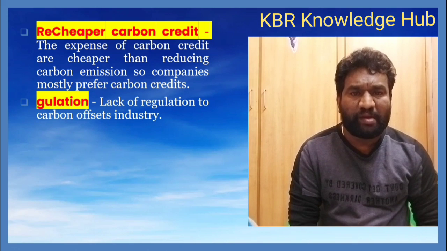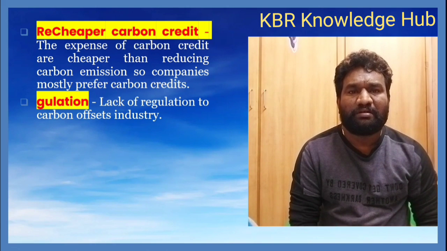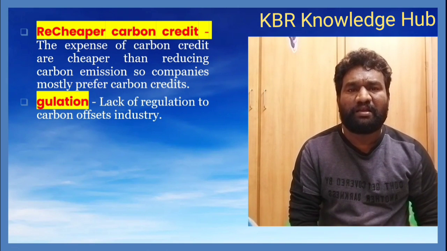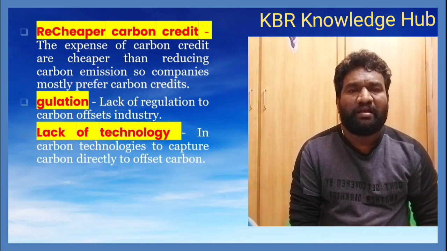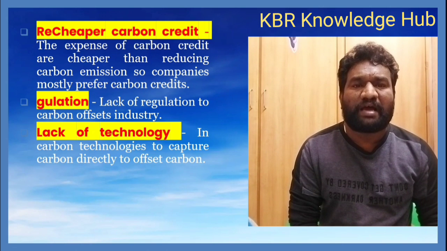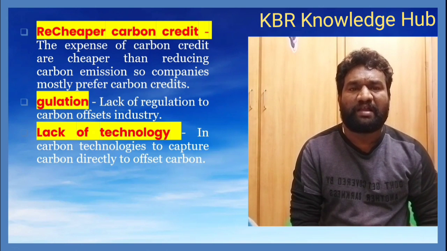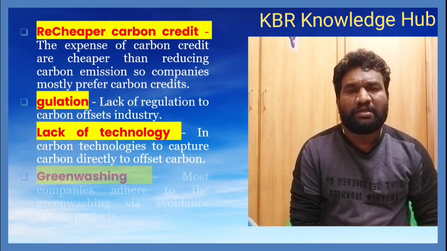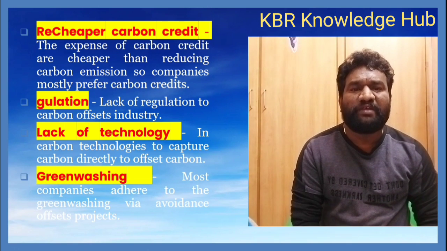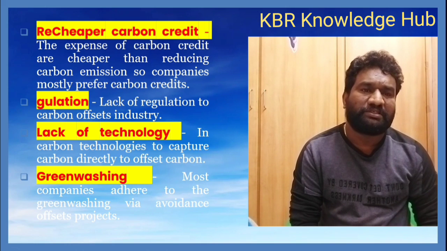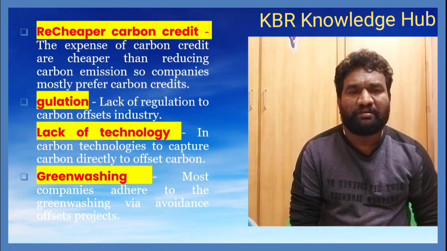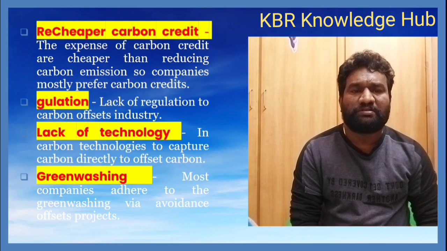Next one here is lack of regulation, right? That is also here in the carbon offsets industry. There are no clear regulations. Then lack of technology. In carbon technology, to capture carbon directly to offset carbon, there is not that much technology, which is another problem. Then greenwashing. Most of the companies adhere to greenwashing via avoidance offset projects. Right, most of the companies are doing this.